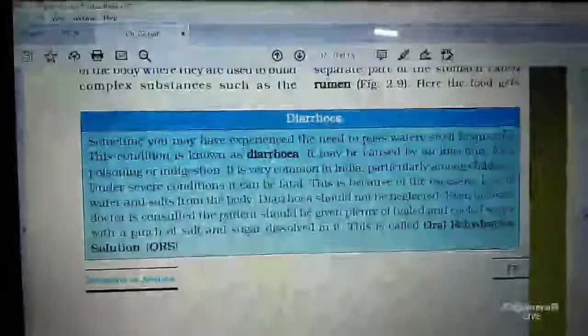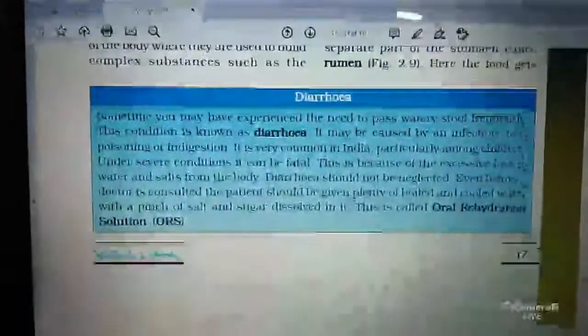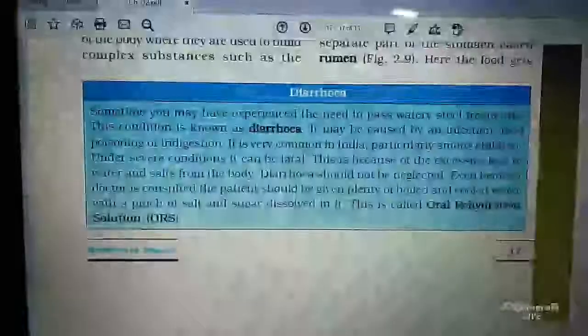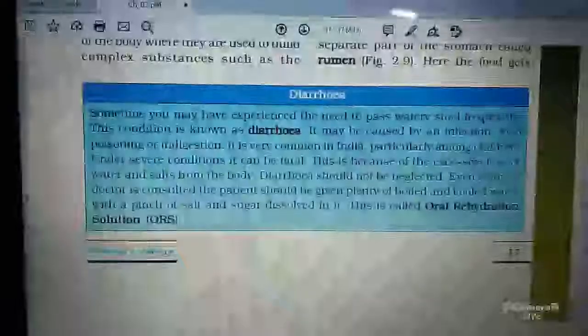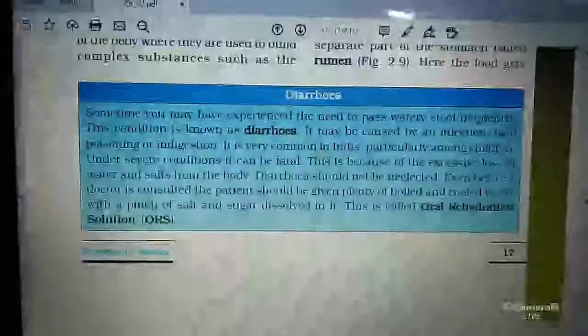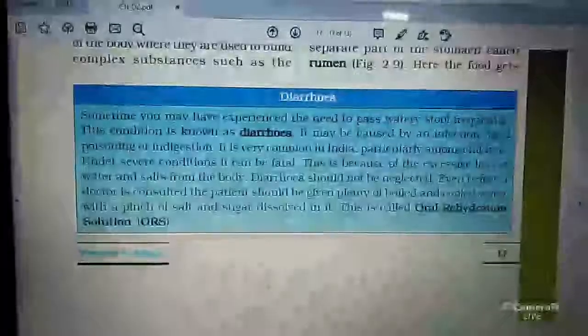So diarrhea should not be neglected, as water and salts are passing out from your body.